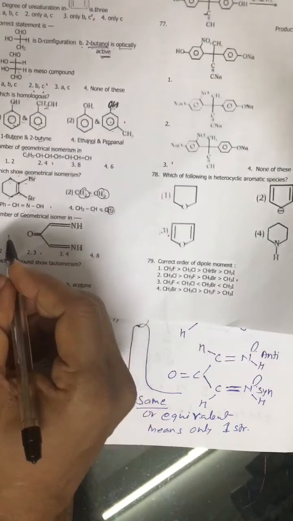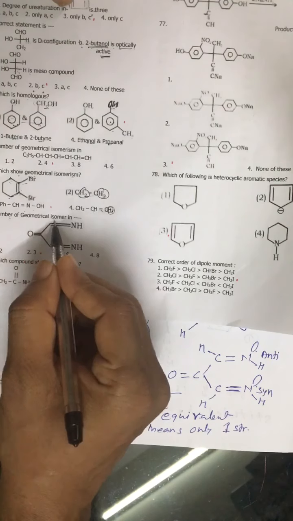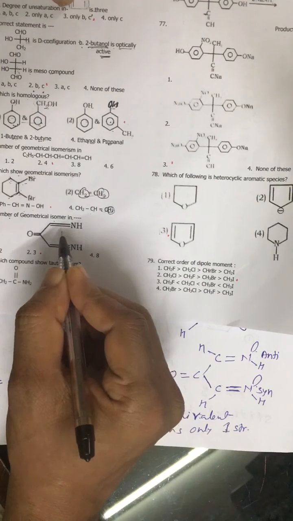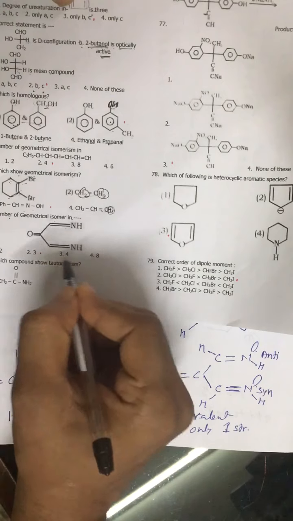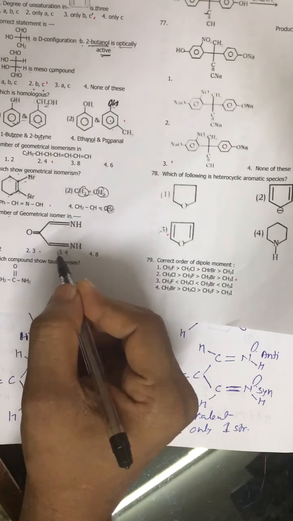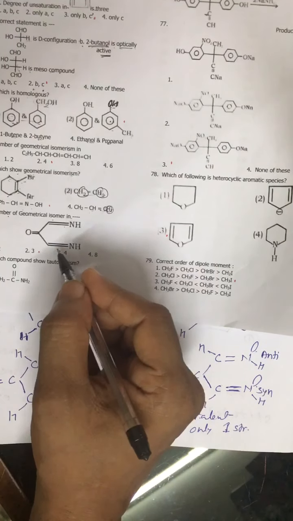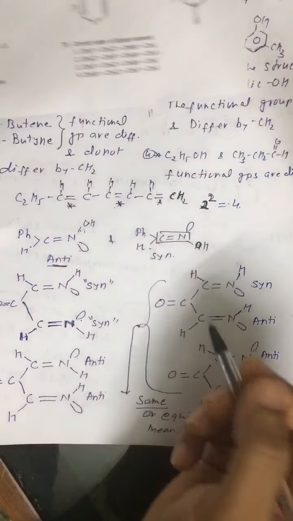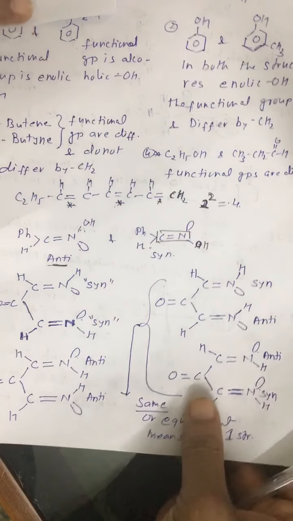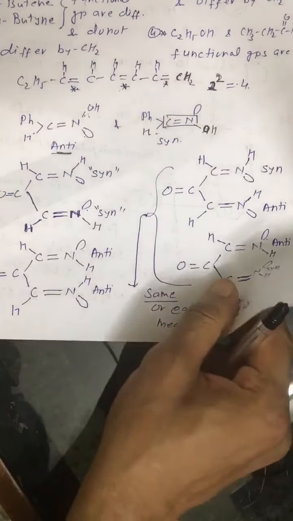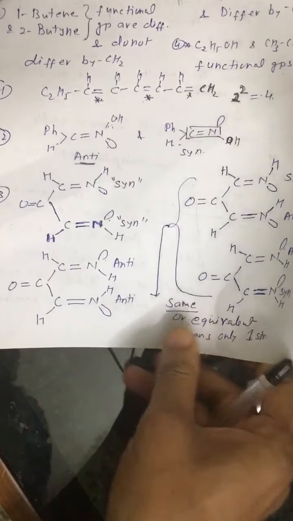Now look at question number 73. The structure is given and how many geometrical isomers are possible is asked. Look at this structure.